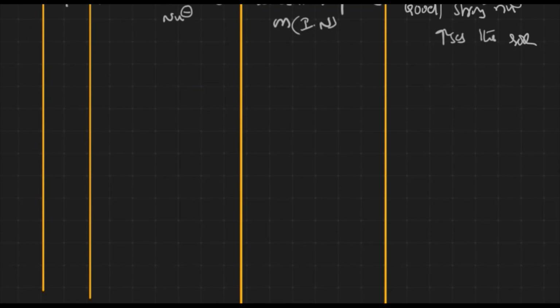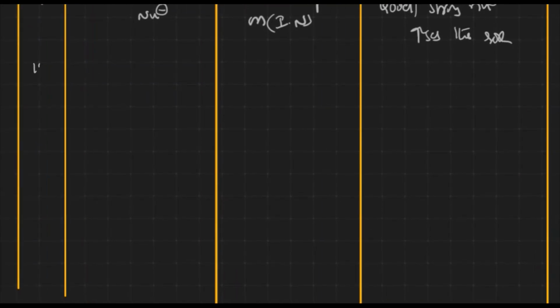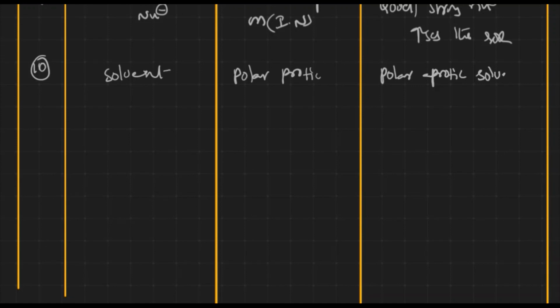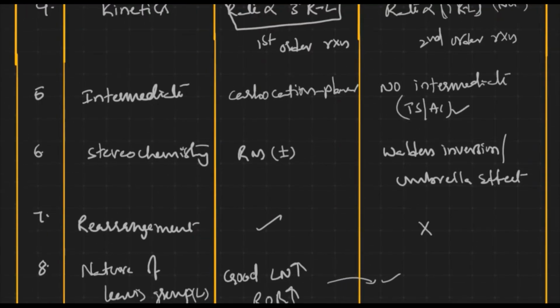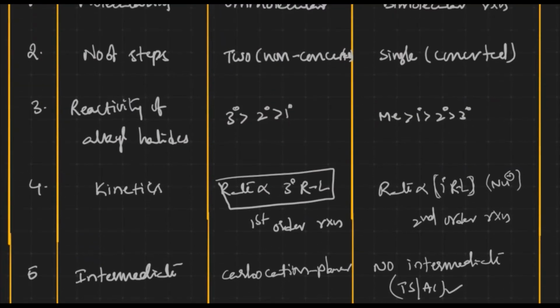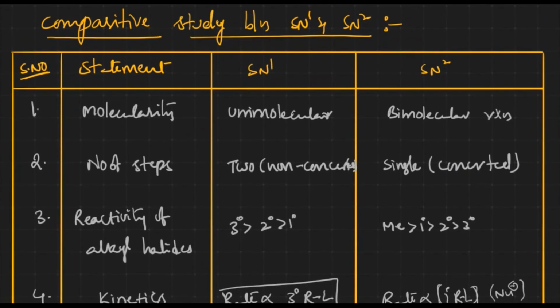Now let us take the 10th and last statement. What is the solvent we'll be using? In the case of the SN1 reaction, polar protic solvent is preferred. In the case of the SN2 reaction, polar aprotic solvent is preferred. This is all about the comparative study between SN1 and SN2 reactions. Thank you for watching.